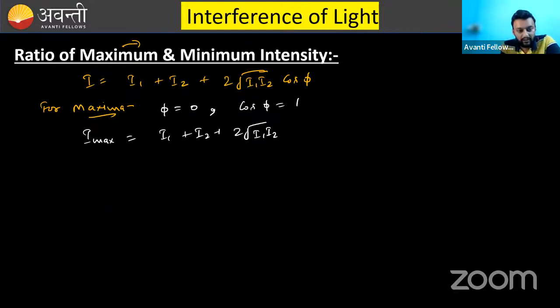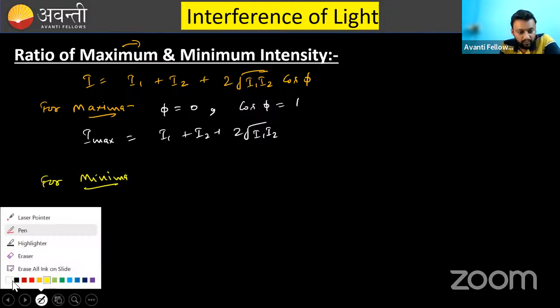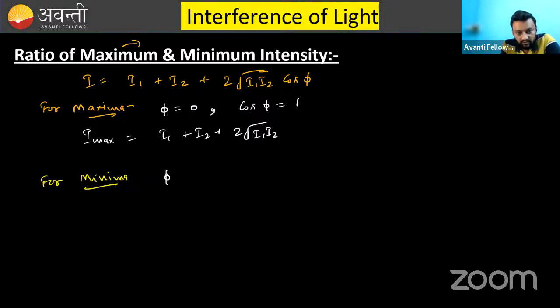So this is I max. Now if I write about I minima, for minimum we know that phi should be either pi or 3 pi or so on. So if phi is pi, cos pi, that is cos 180. Cos 180 is what? Minus 1.